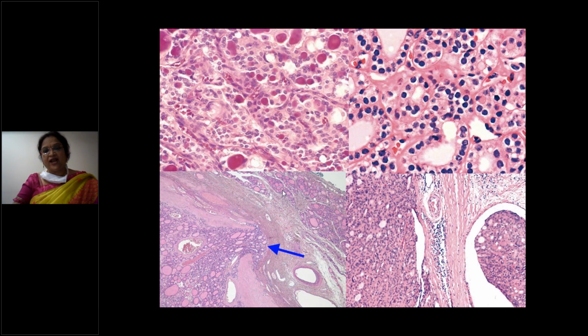So capsular invasion, breach in the capsule, and this is vascular invasion. Within the blood vessel, this is a blood vessel, you can see the tumor cell. So both capsular invasion, with a breach in the capsule and tumor cells outside the capsule, and vascular invasion, tumor cells within the blood vessel.